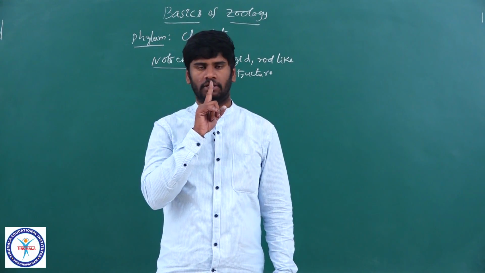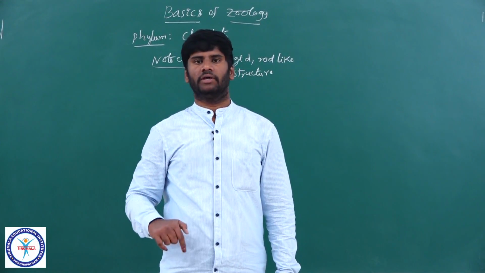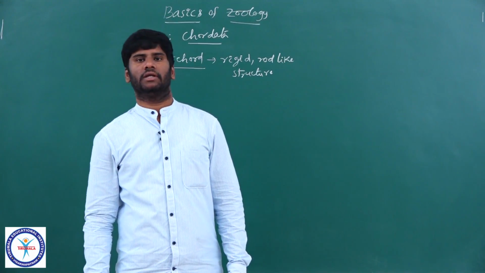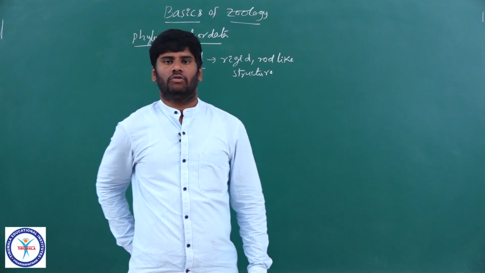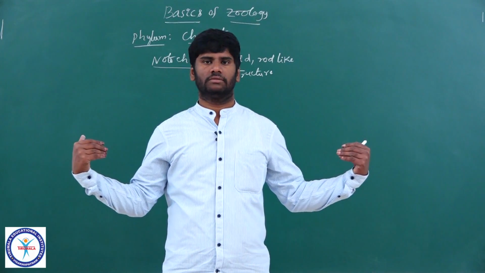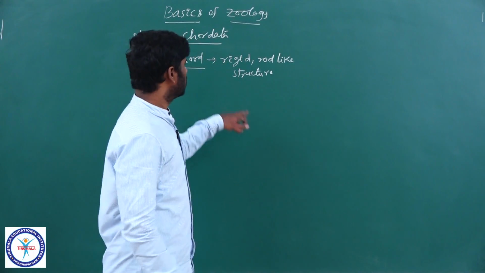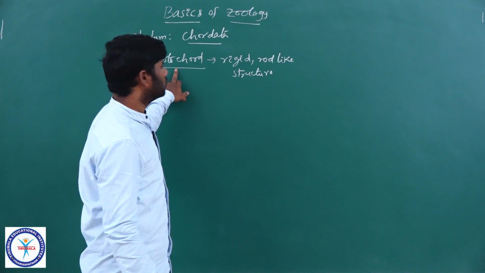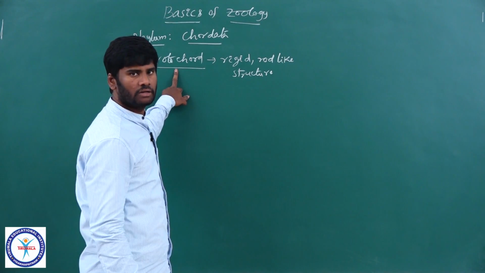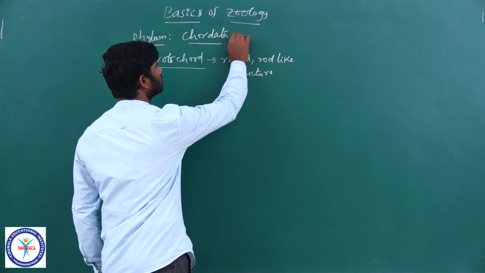Where the mouth is present, that is the anterior end. Where the tail is present, that is the posterior end. So, anterior, posterior, ventral, dorsal, and these are the lateral sides, right? Remember, the notochord is found on the dorsal side of the body. If notochord is present, those animals are described as chordates.